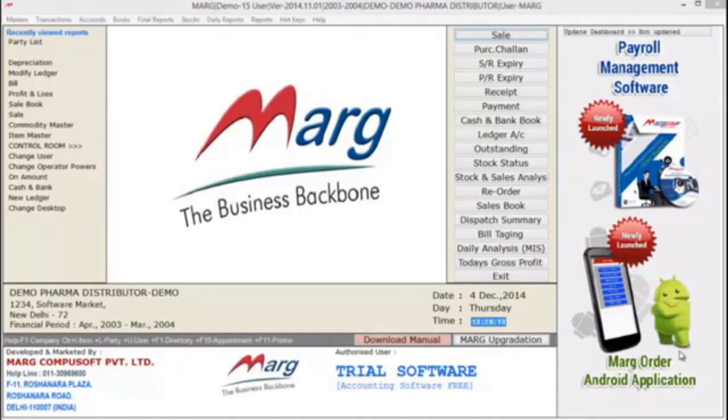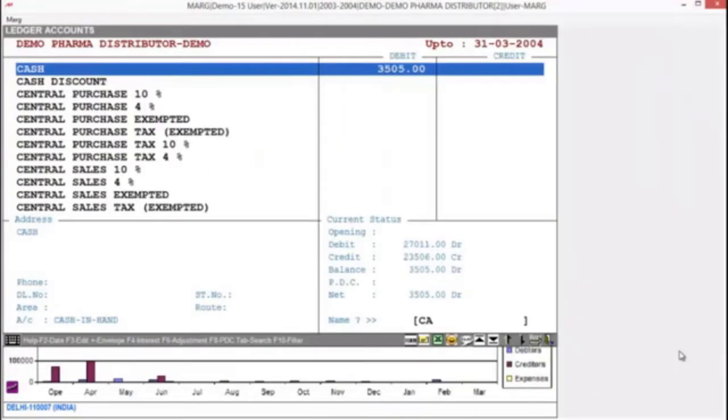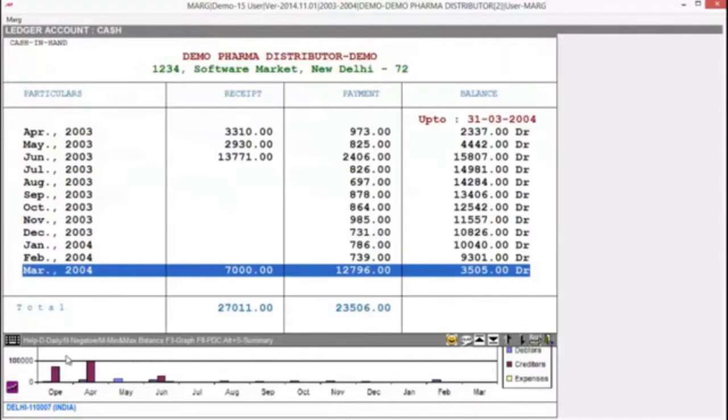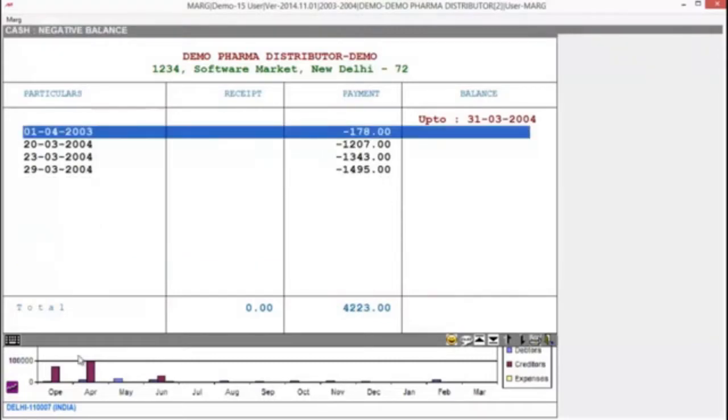For that, you have to again open your ledger window, press Ctrl plus L from your keyboard. And now select your cash ledger and press enter and select month-wise option. As you select the month-wise option, you will see you have some help keys at the bottom of the window. Here is N for negative, M for minimum and maximum level. That means if you press N key from your keyboard, then you will be able to view negative cash status, means on which date and how much cash you got negative.